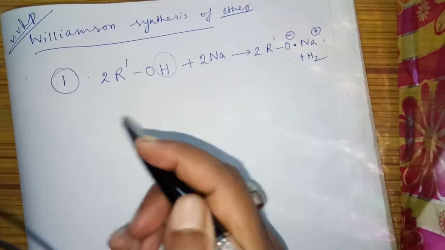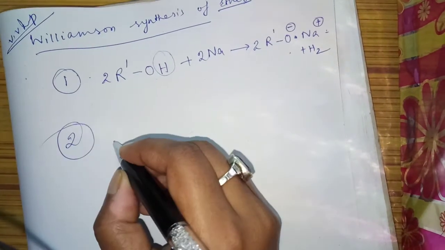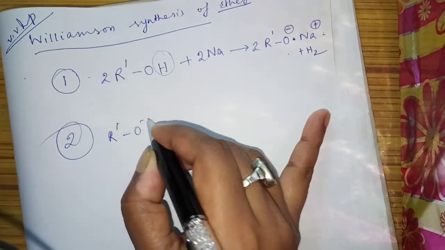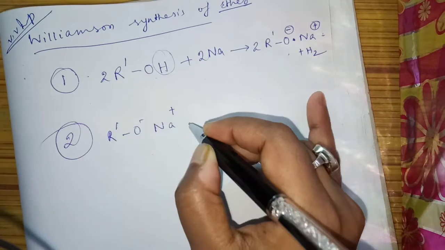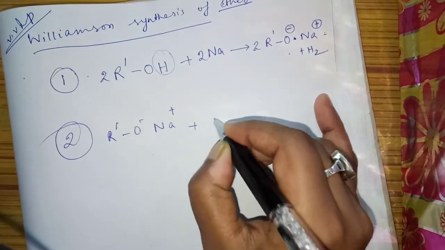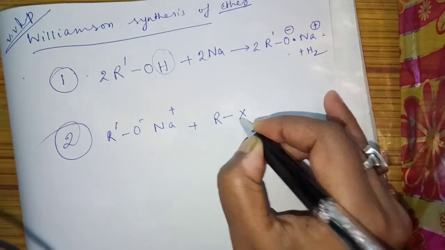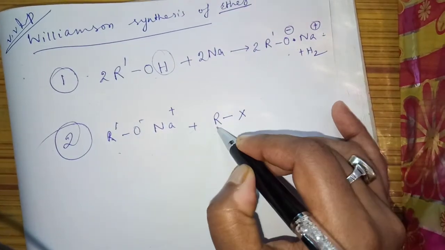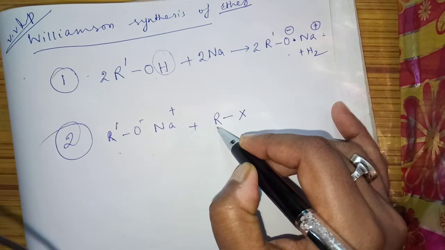Once you are getting the sodium alkoxide, now second step, SN2 mechanism only. That means R'O⁻ Na⁺ will react with the alkyl halide. Any alkyl halide you can take. See, I have taken one alkyl R' here, another alkyl here. We have taken this separate alkyl group.